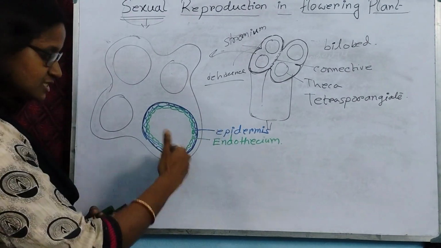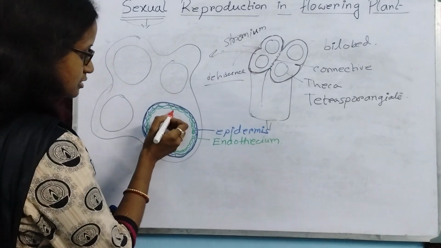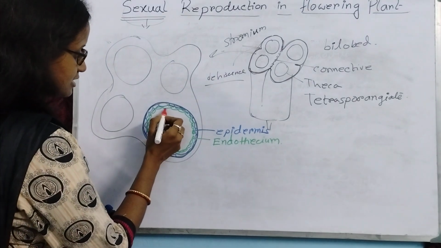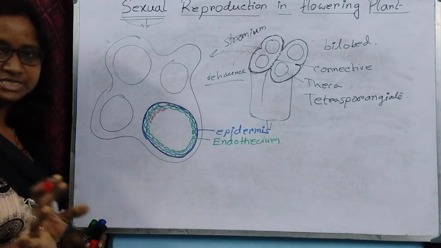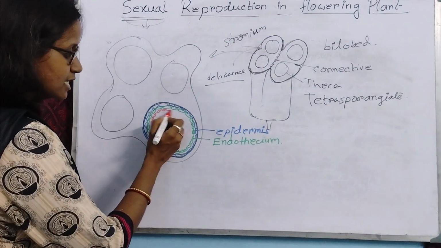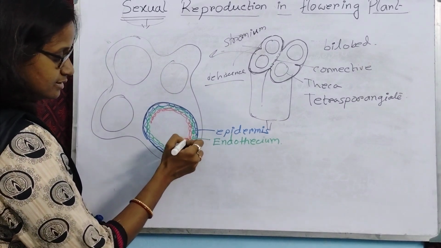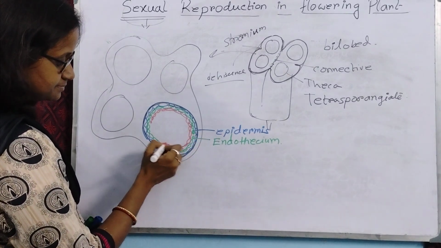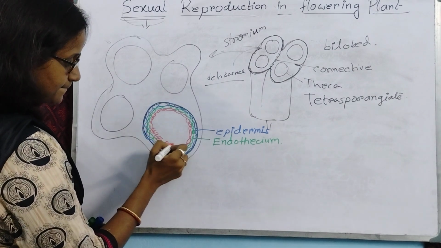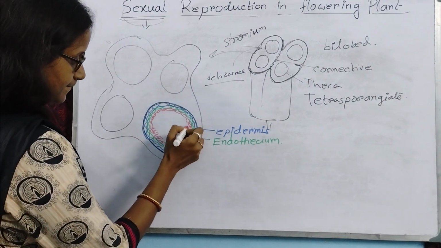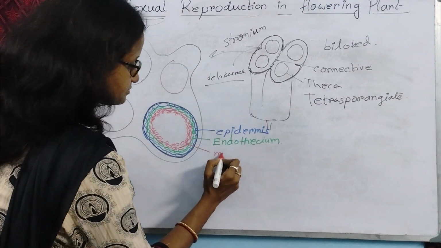The next layer after the endothecium is the middle layer, and this middle layer is made up of 2 to 3 cell layers in thickness.